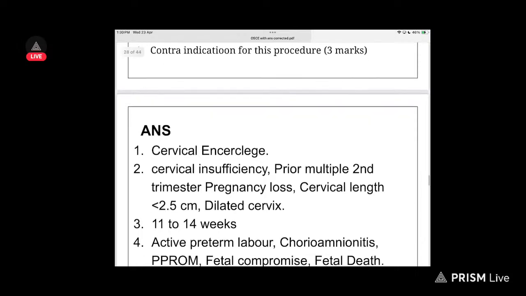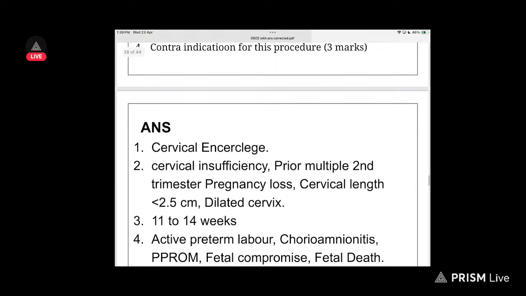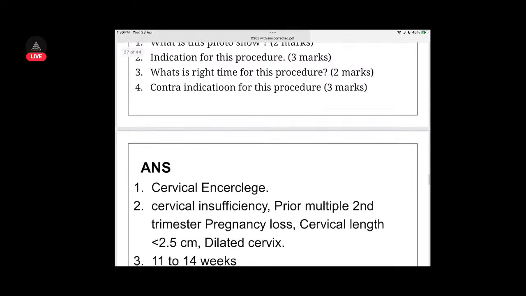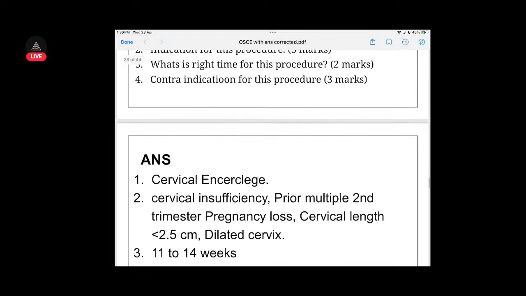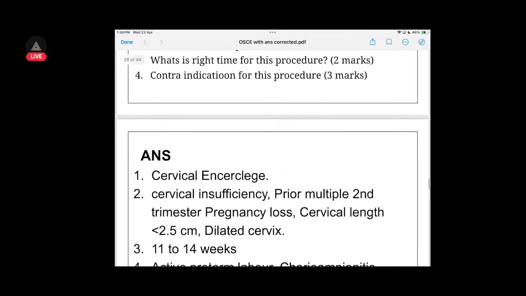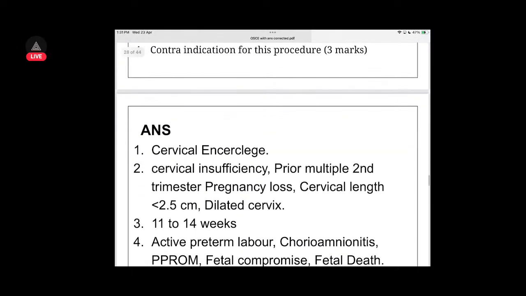Let's see, cervical cerclage is indicated in cervical insufficiency, prior multiple second trimester loss, and cervical length less than 2.5 centimeter with dilated cervix. Then right time is somewhere between 11 and 14 weeks. Contraindicated in cases of active preterm labor, chorioamnionitis, premature rupture of membranes, fetal compromise, and fetal death.